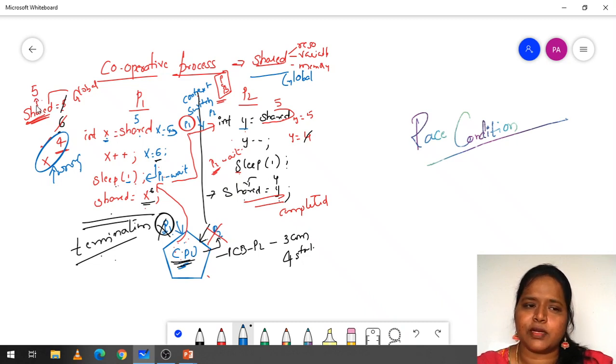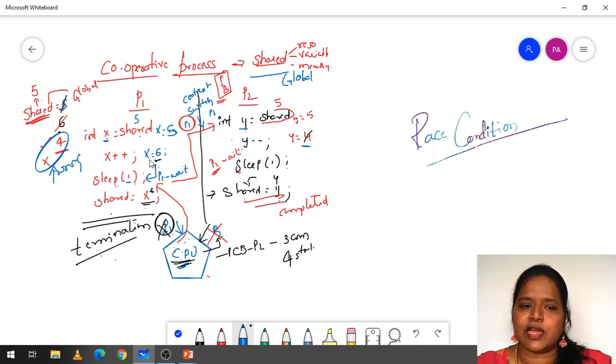Initially the shared variable is 5. When we increment it, we get 6. Then this 6 has to be decremented, but here the 5 is decremented and it becomes 4, which is a wrong value.